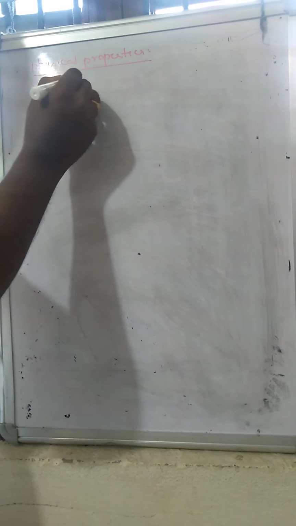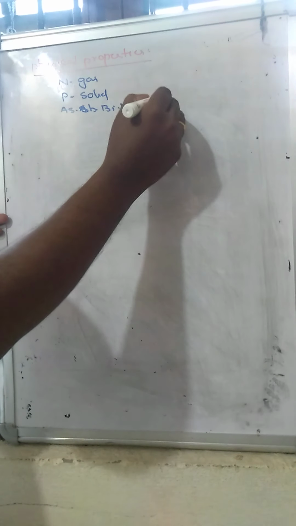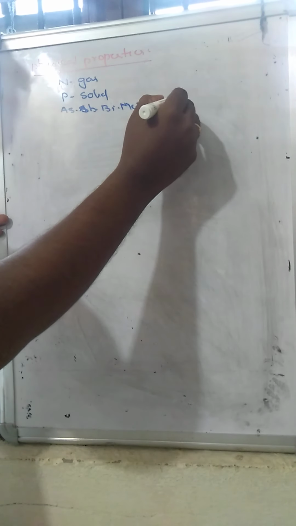Arsenic, antimony and bismuth are present in solid forms only, but that solid form has the respective metallic luster.